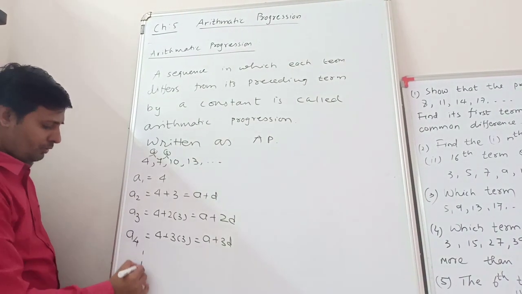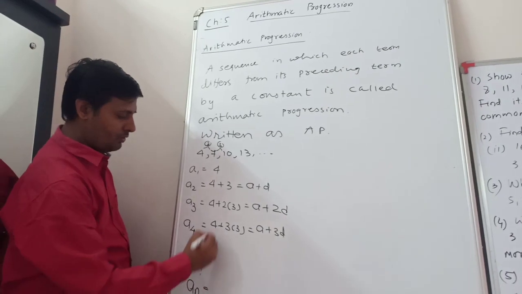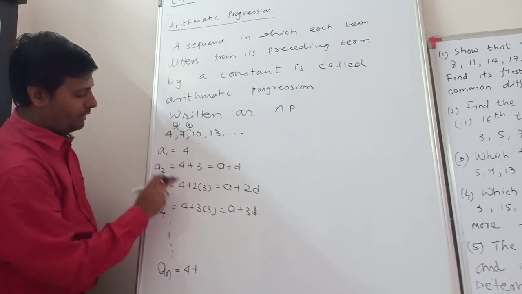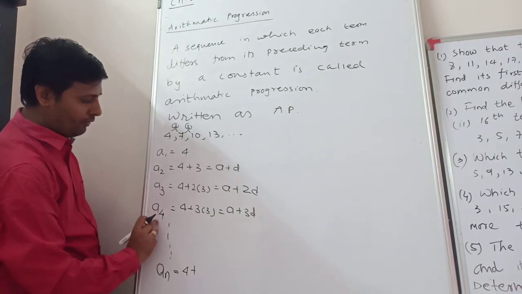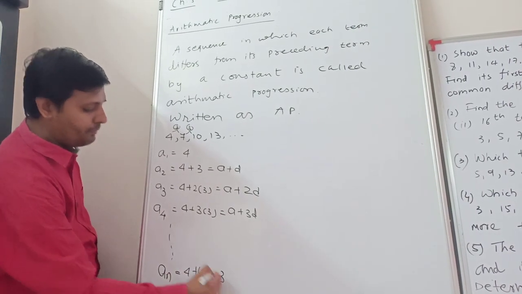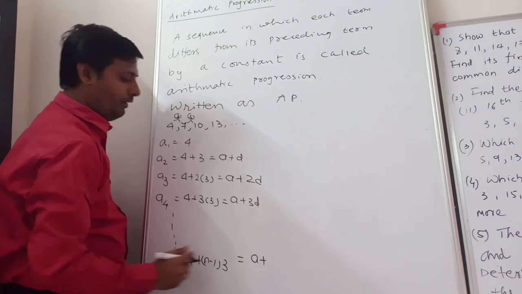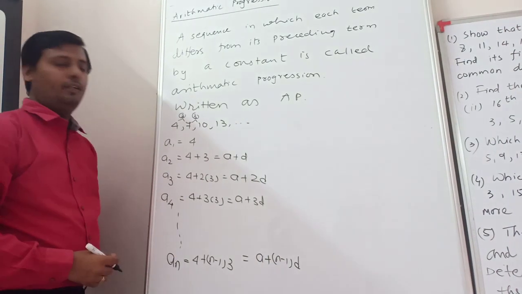So up to n terms of this sequence, 1, 2, 3, 4, the nth term of the AP is equal to A plus n minus 1 into D.